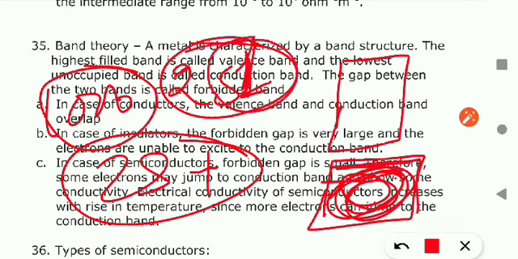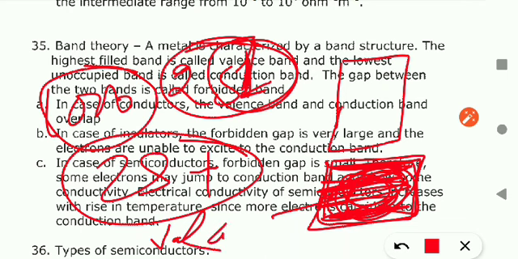So the area or region where the number of electrons or electron density is very high is known as the valence band. What is this? This is known as the valence band. Okay, and what about this?